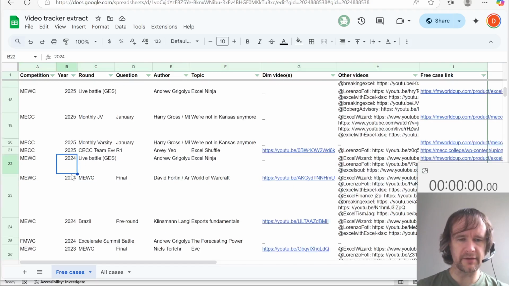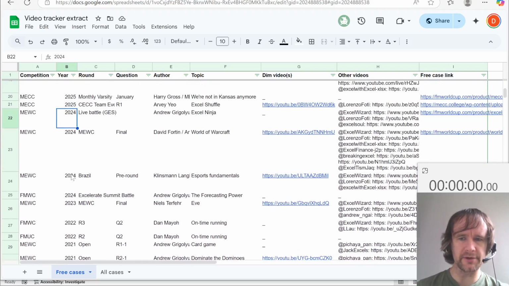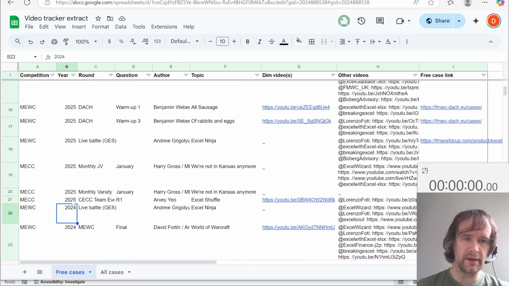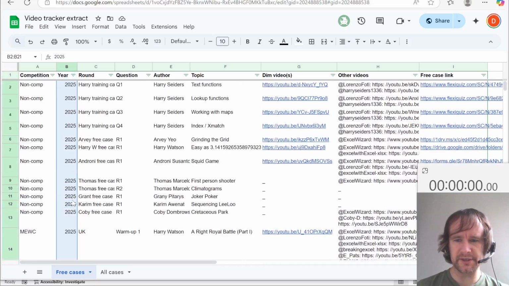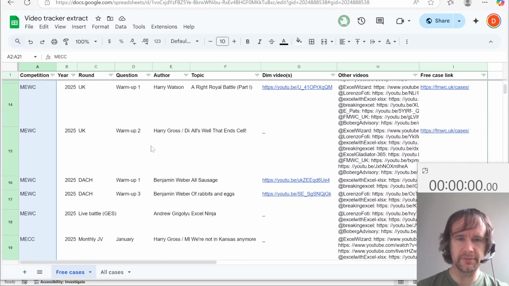But you can see that, post model off, there were a handful of cases a year that were free, and now I think we're up to 20 free cases this year, and counting, because people keep throwing them out there, and it's super to see.